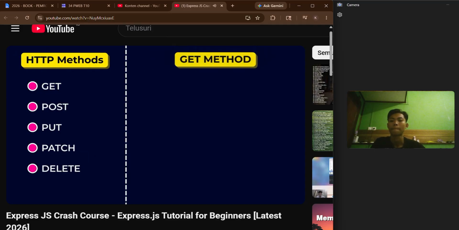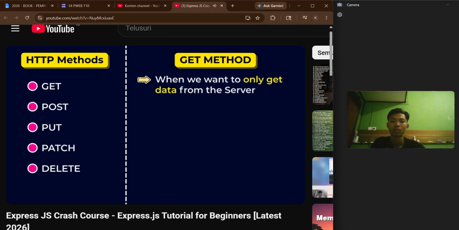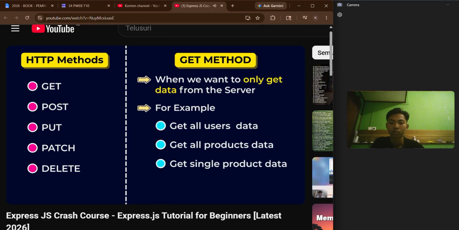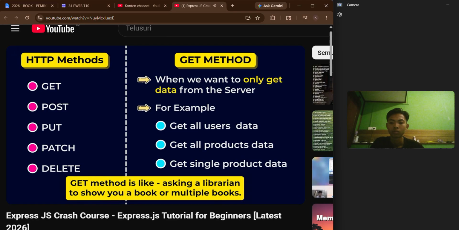First one is the get method. We use the get method when we want to only get data from the server. For example, we want to get all users' details, or we want to get all products' details, or we want to get a single product's detail. In this case, we define our API with the get method. For understanding these methods, we will use the analogy of a library. So get method is like asking a librarian to show you a book or multiple books. Don't worry about implementation, we will see all methods step by step in this section.